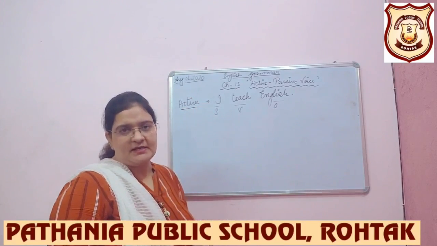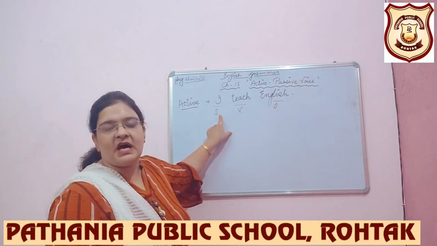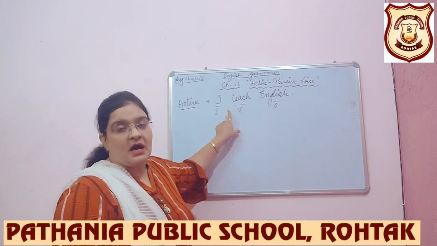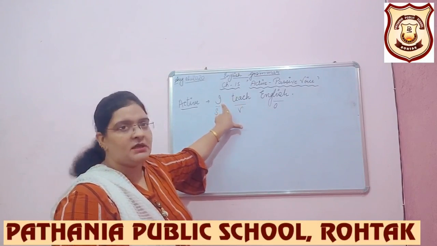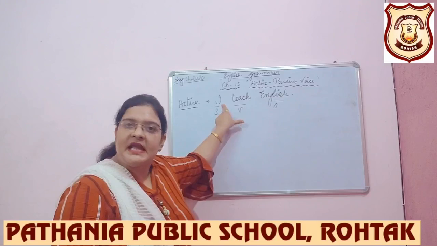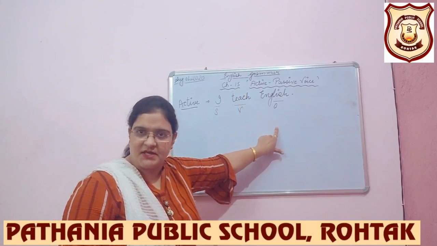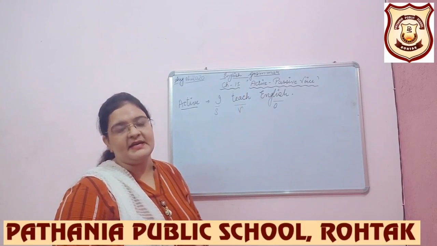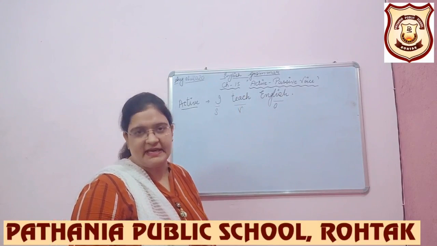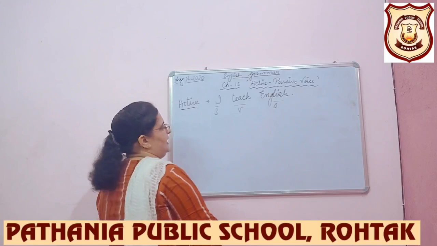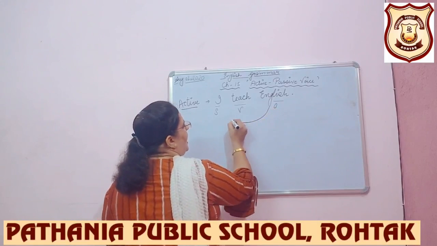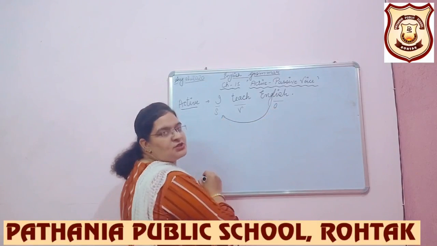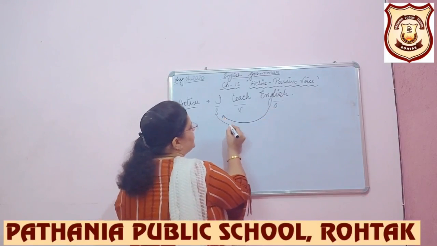Students, if the subject of the sentence comes before the verb and it tells about the action, then that sentence is our active sentence. On the other hand, if we bring our object at the place of subject and subject at